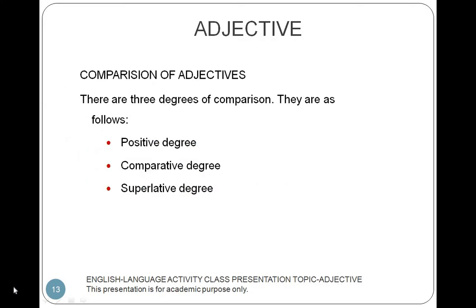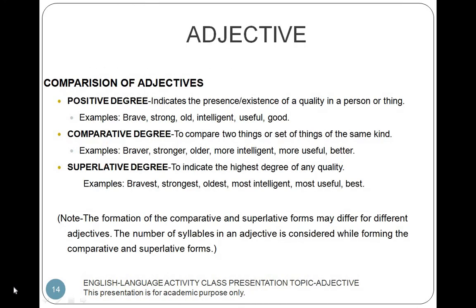Comparison of adjectives. There are 3 degrees of comparison. They are as follows: positive degree, comparative degree, superlative degree. Positive degree indicates the presence or existence of a quality in a person or thing. Examples: brave, strong, old, intelligent, useful, good.